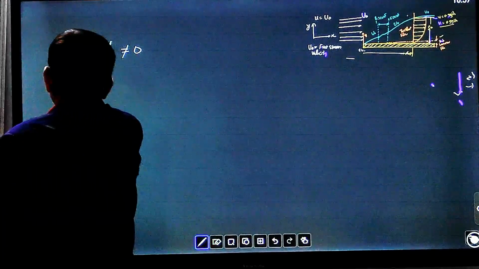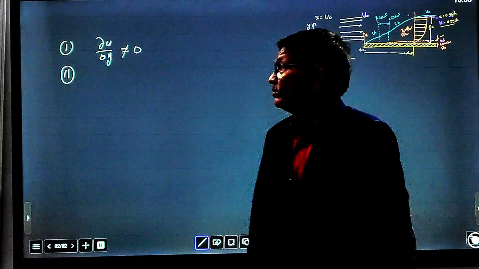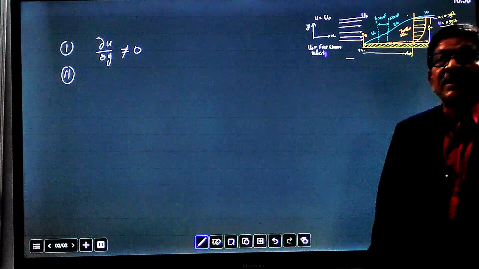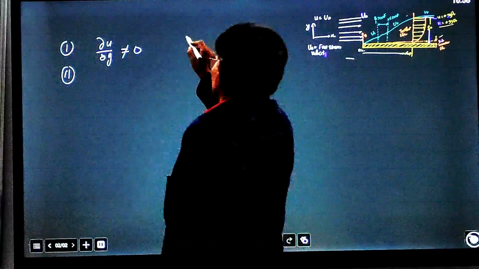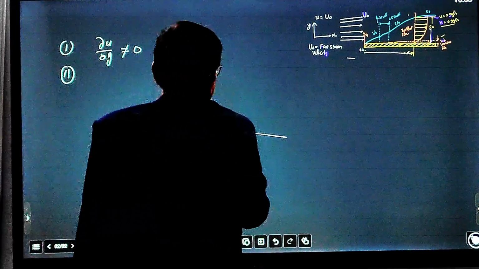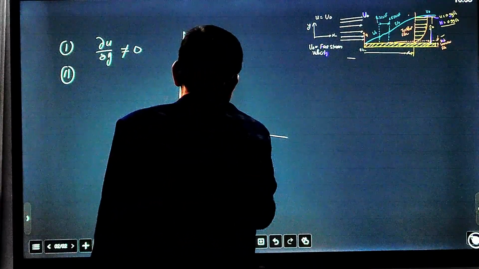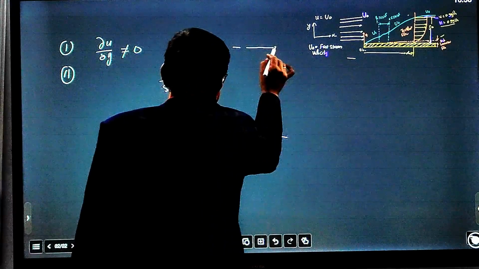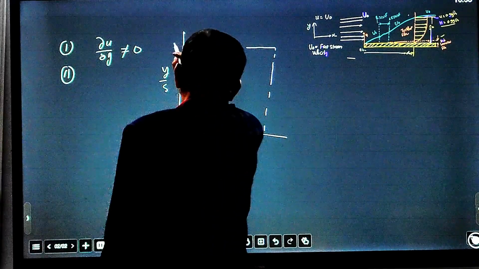Number 2, we can define boundary layer thickness in the turbulent region and the laminar region. If we draw a graph between u upon u naught and y upon delta, the maximum limit will be 1 and 1.